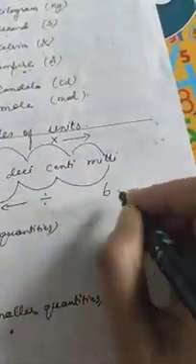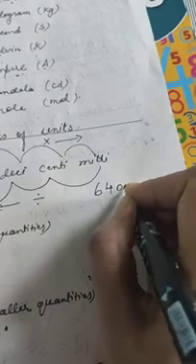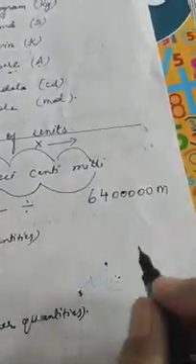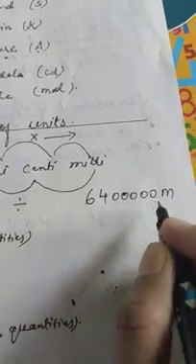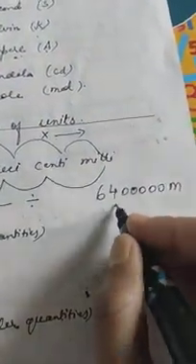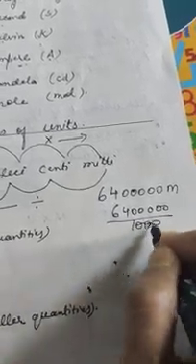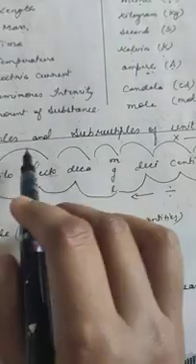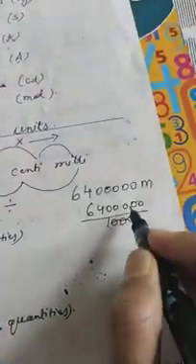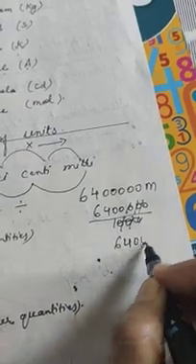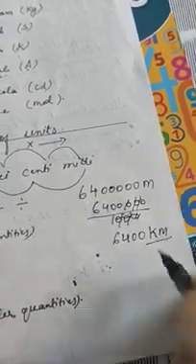Suppose the radius of the earth is taken as 64 lakh meter, and you want to show this in kilometer. What will we do? We will divide by 1000 because we are changing meter to kilometer. So it will become 6400 kilometer.